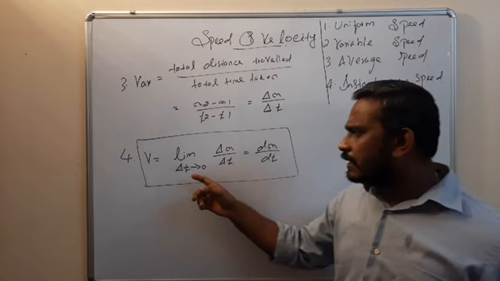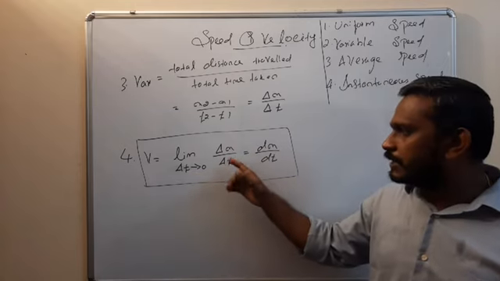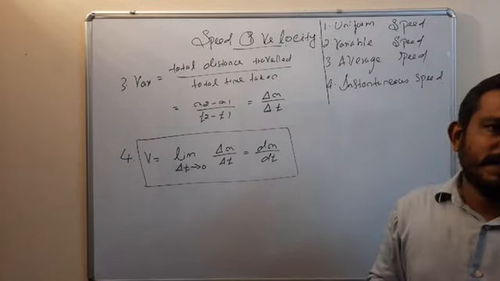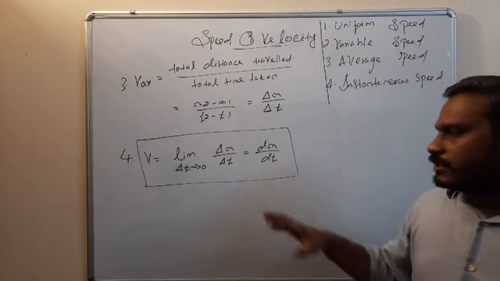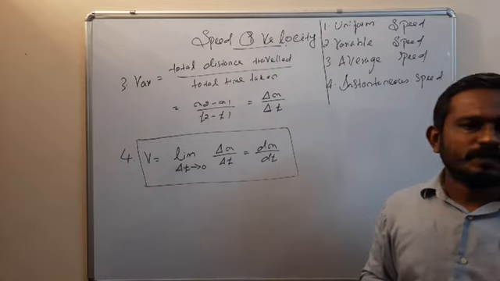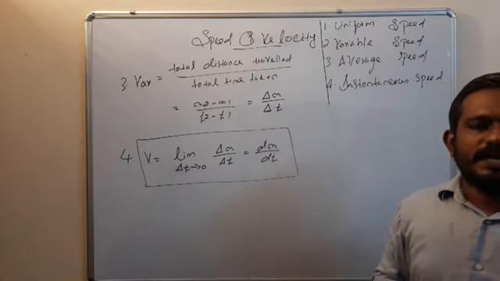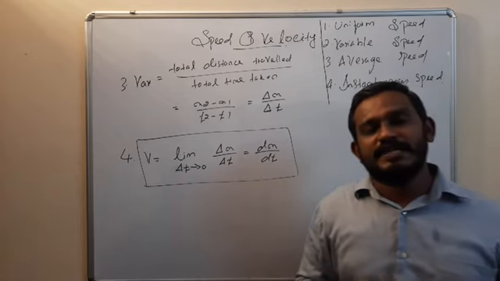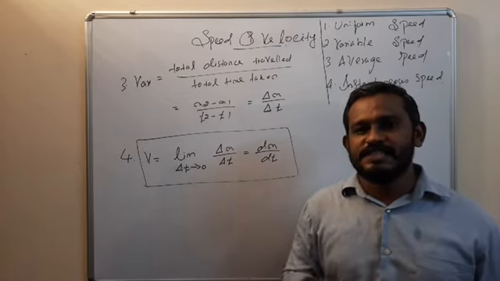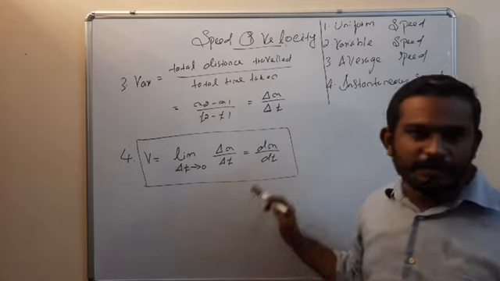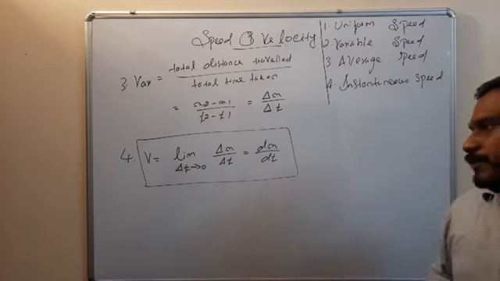So why delta t tends to 0, how delta x by delta t is equal to dx by dt? If you are not thorough with this topic, watch the Physics 2020 video, mathematical support for physics, differentiation part 1. I clearly explained these items in that video.